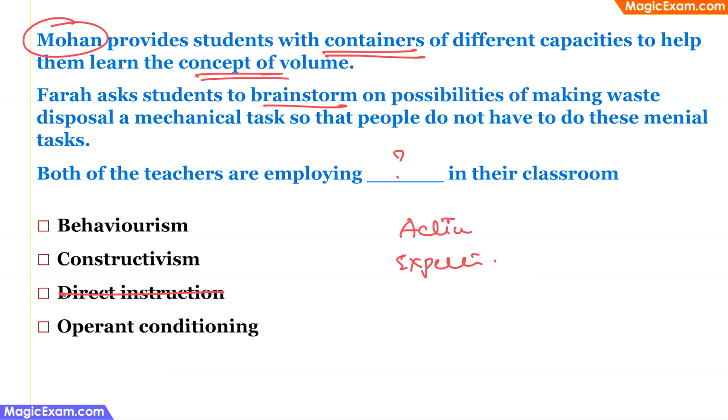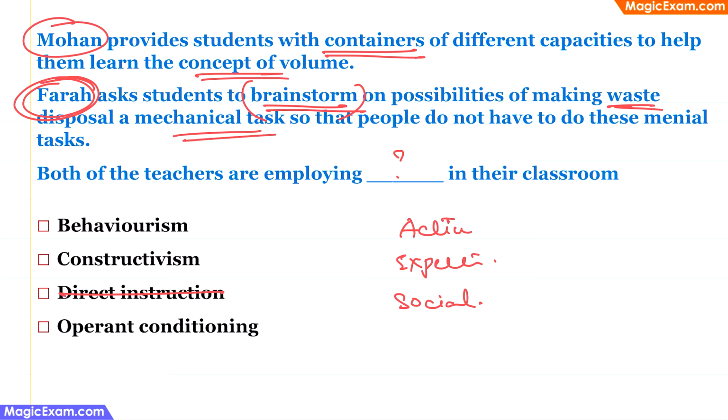Now, if you look at what Farah is doing, Farah is doing something very similar, where Farah is actually asking the children to brainstorm. So here there is social interaction or peer interaction happening, and the students are coming up with the solutions. Farah is not giving instructions. The children are thinking about it, they are brainstorming and they are coming up with some ideas on how to make waste disposable a mechanical task.